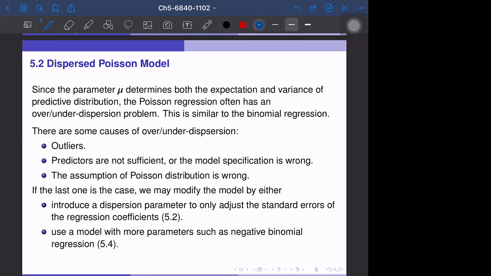Hi, section 5.2, the dispersed Poisson model. So the Poisson model basically has only one parameter, mu.